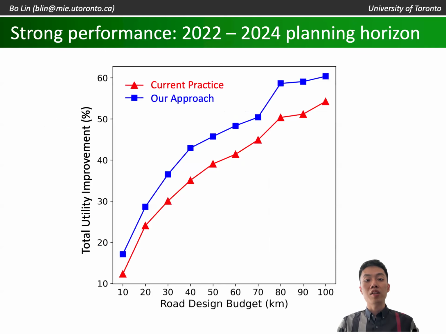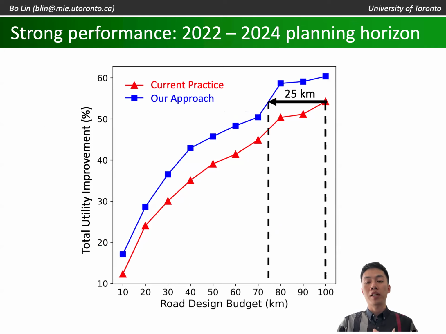We perform extensive numerical experiments to demonstrate the strong performance of our method. In particular, in the planning horizon from 2022 to 2024, our method can match the performance of the current infrastructure planning practice while reducing the bike lengths by 25 kilometers. This reduction corresponds to a cost saving of over 18 million Canadian dollars.